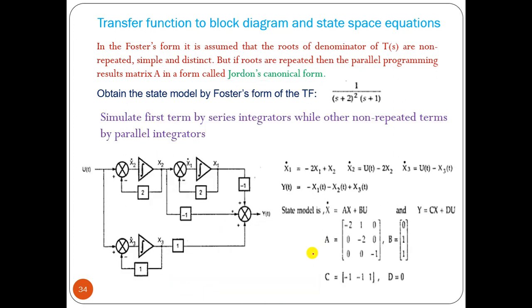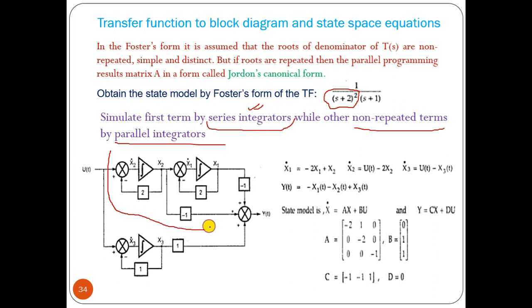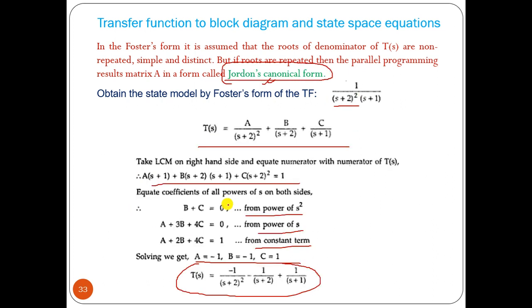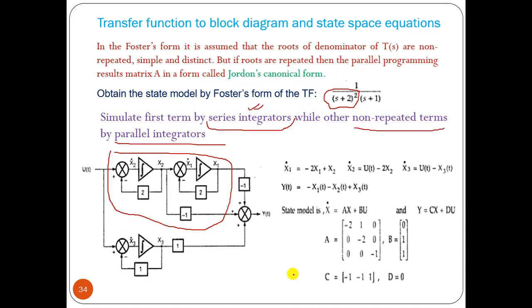Now how to plot that? We have to simulate the first term by series integrators. The first term, that is the squared term, we have to draw using series integrators, while the non-repeated term by a parallel integrator. That means this first term is nothing but a combination of these two, and this non-repeated term comes in parallel with that block. That is the difference.